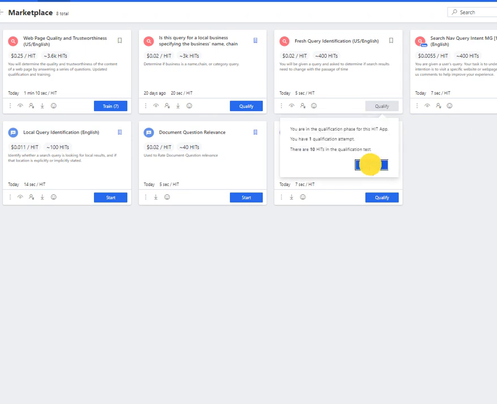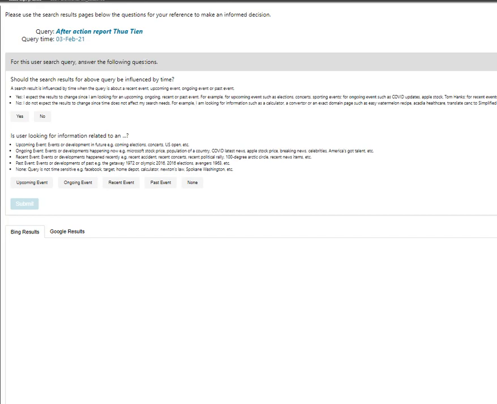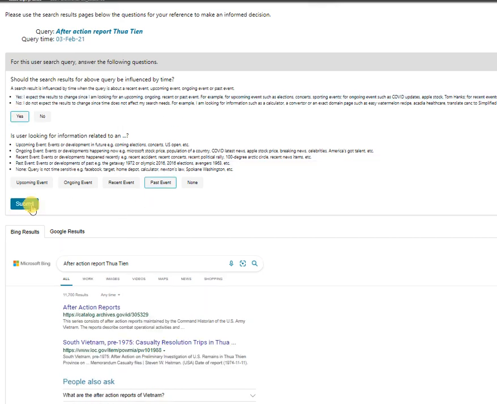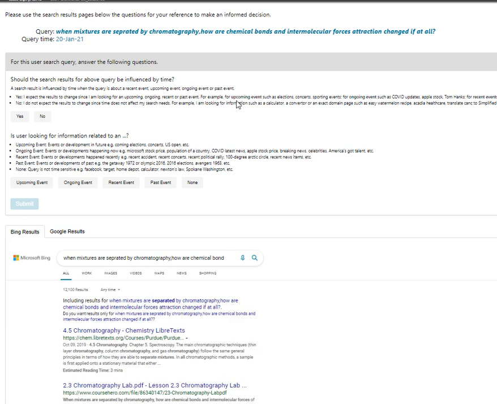First query intent. After action report. Yes. Past event. Let's give this a try. When mixtures are separated by chromatography, how are nope, nope.